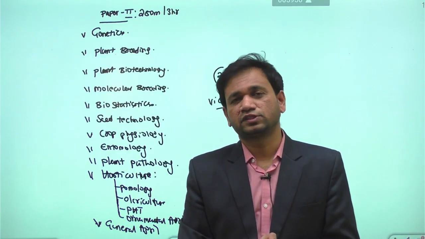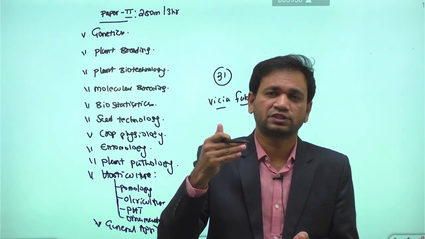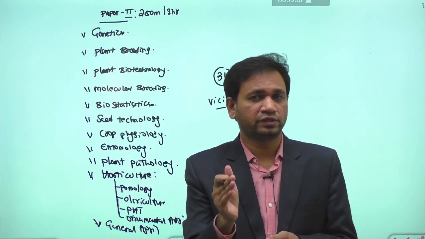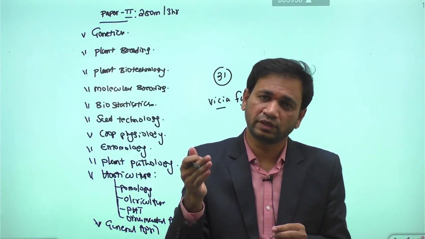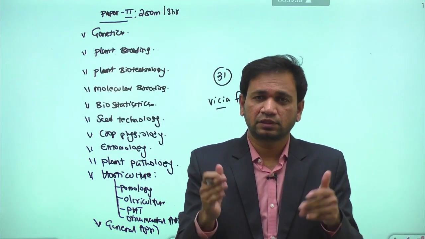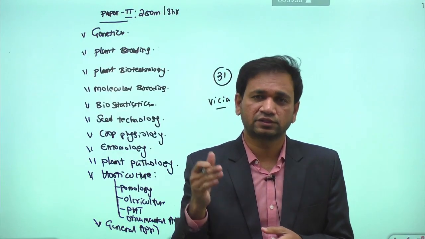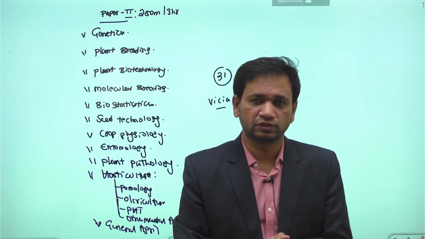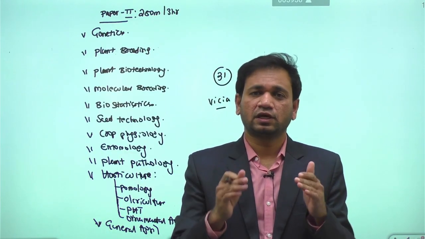Then we have the syllabus topic called chromosomal aberration. Aberration means some kind of deviation from the normal structure of the chromosome. Aberration can be with respect to the structure of the chromosome or the number of chromosomes. With respect to number, we have hyperploidy, hyper meaning addition of genes. Another is hypoploidy, hypo meaning loss of genes. So we have both possibilities in numerical aberration. That means aberration in the chromosome can be with respect to structure or number.